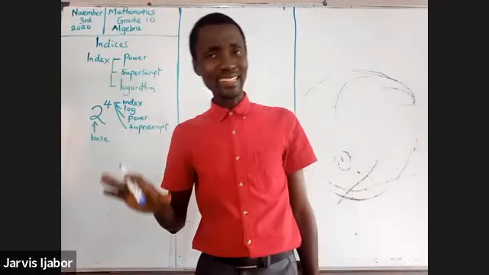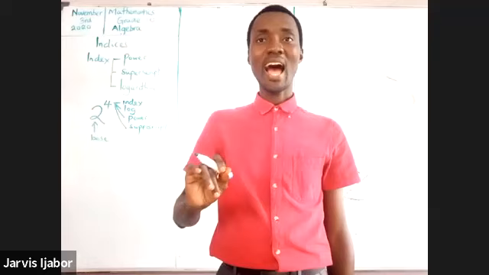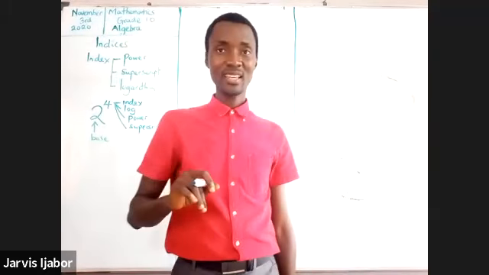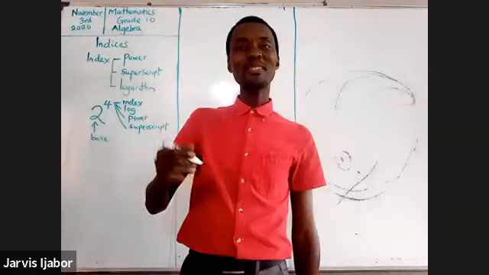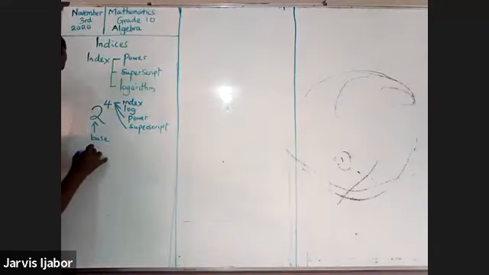So, having said that, let's now try to define what is an index. An index will simply mean the number of times a number is multiplied. That's the key word here.